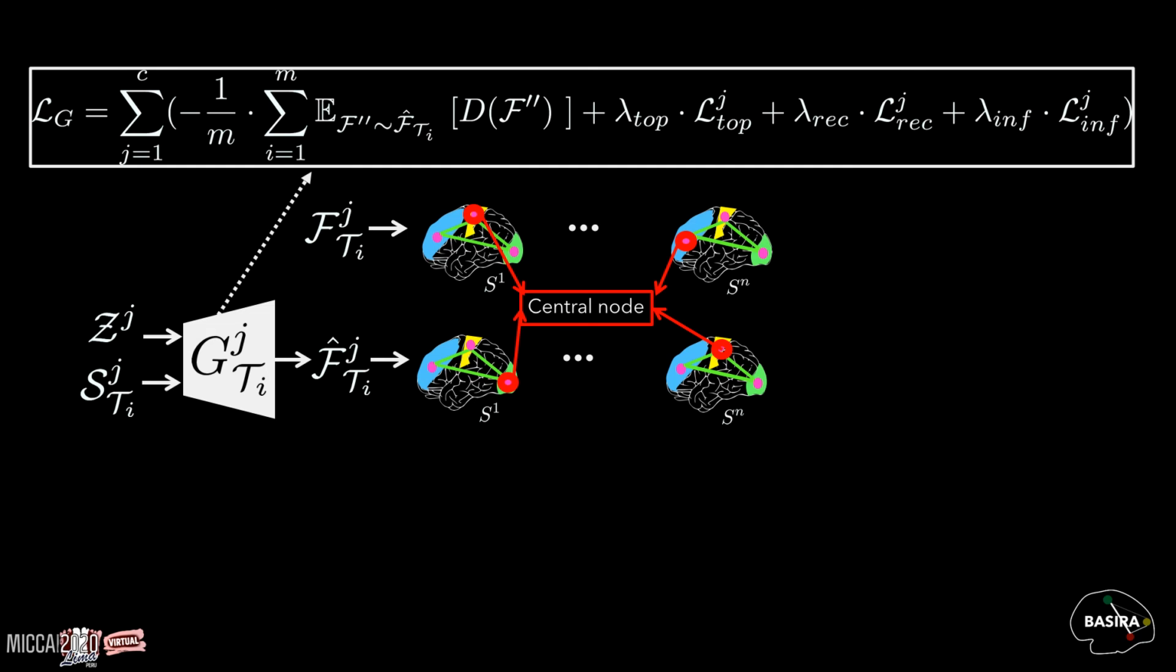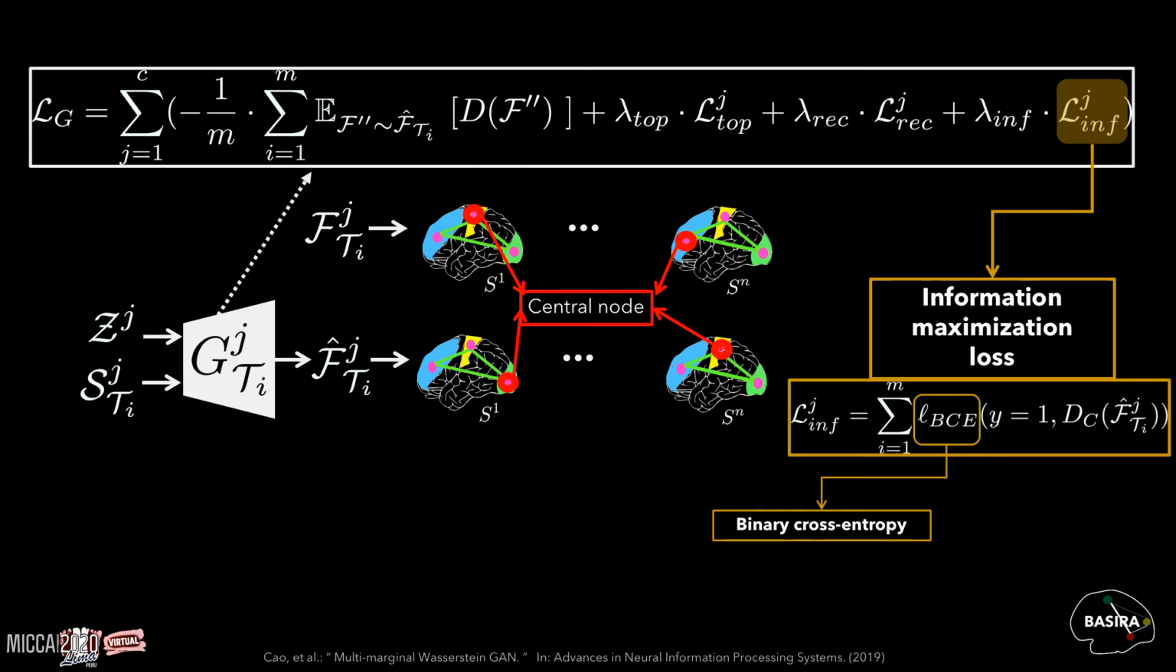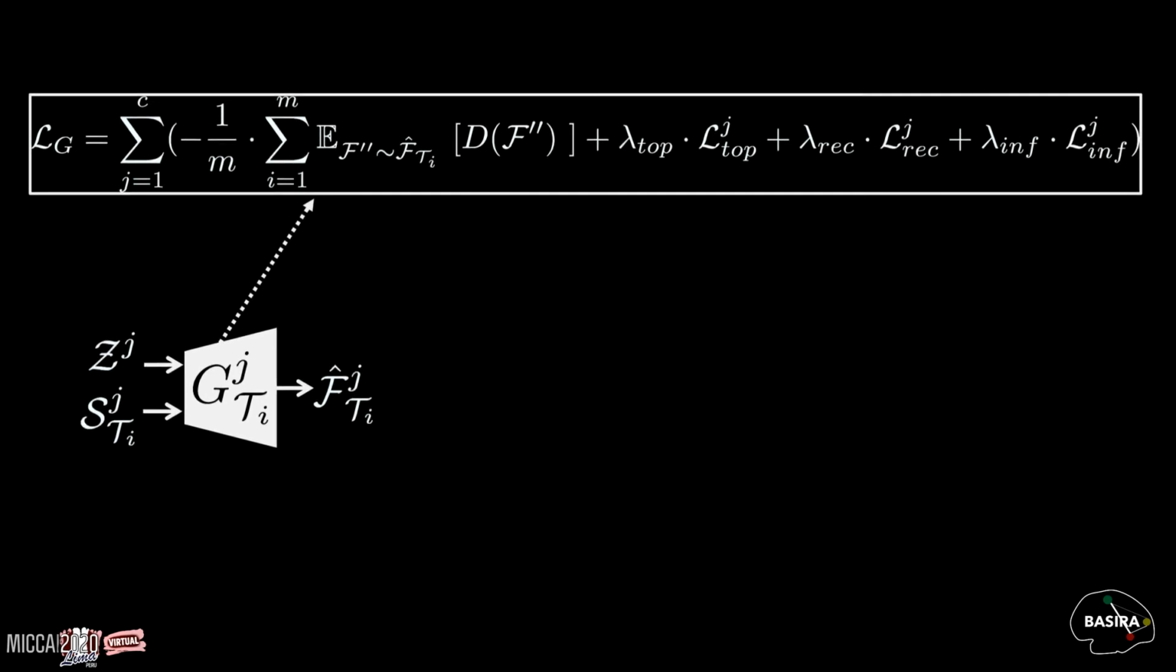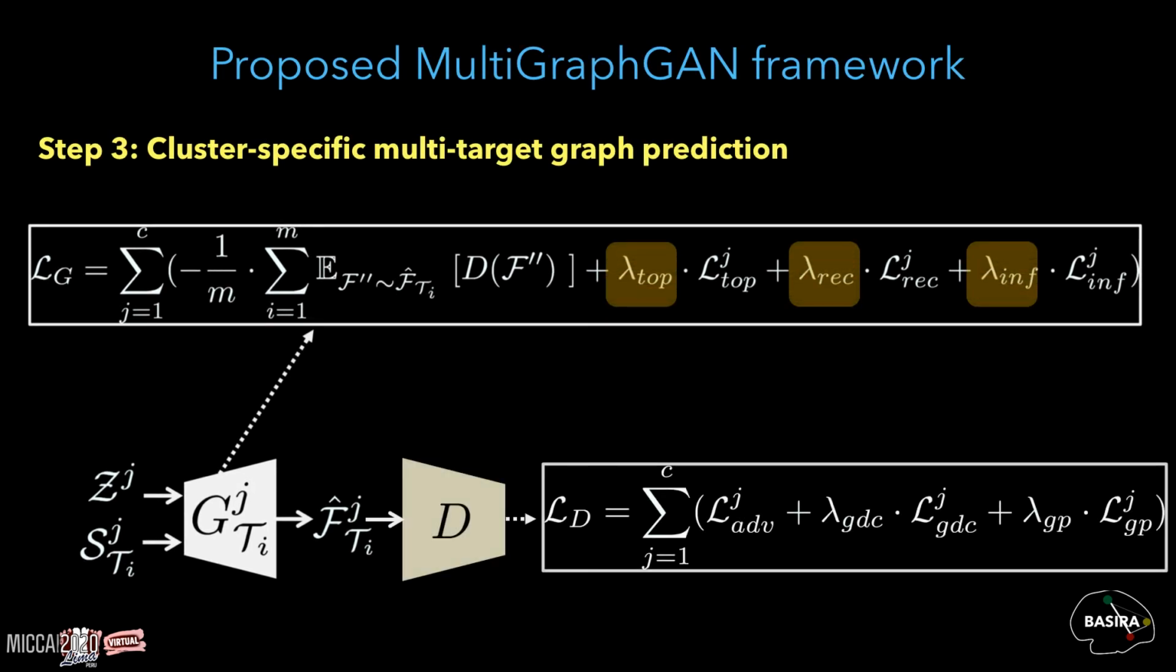To further improve the quality of the predicted target graphs, we integrate the information maximization loss term introduced in the MWGAN paper. Since the target domains are correlated, this term enforces the generators to correlate the predicted graphs with a specific target domain. So that was the loss function of the cluster-specific generators, where these three lambdas represent hyperparameters to control the relative importance of topological loss, graph reconstruction loss, and information maximization loss.